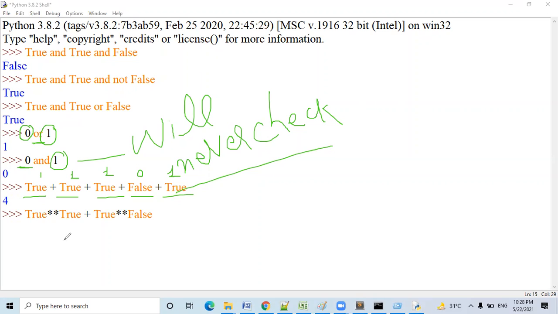What? 1 to the power 1 plus 1 to the power 0. Okay, I get it. 1 to the power 0 is 1. Yes, the answer is going to be 2. Understand? Yes.